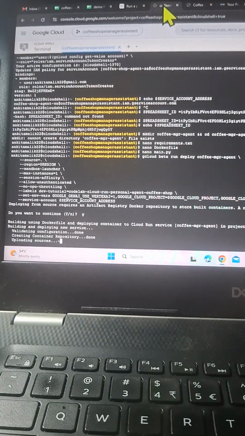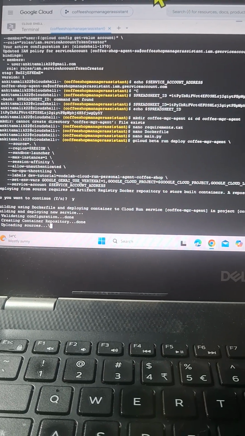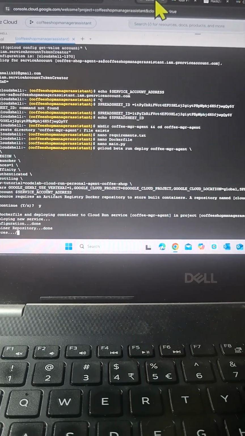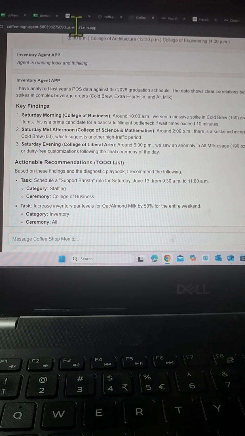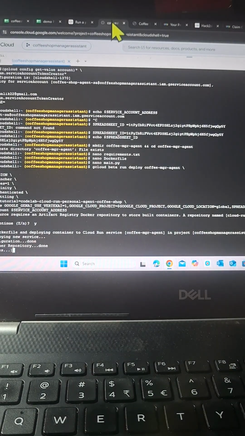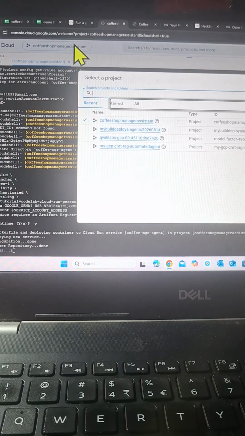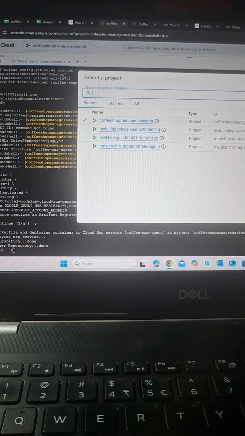Okay, that's all for now. We will get something like this: Coffee Manager agent, project ID. I'm just waiting for this.